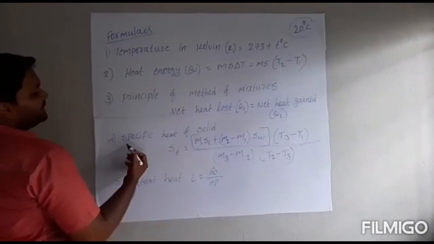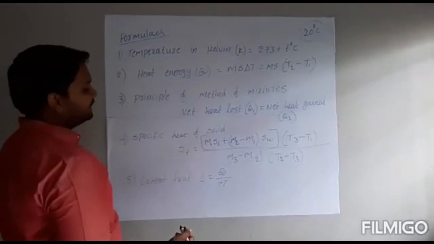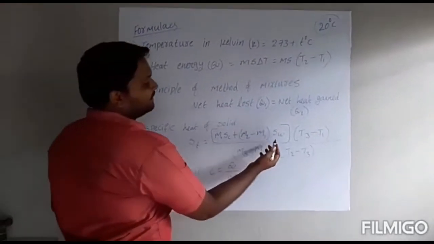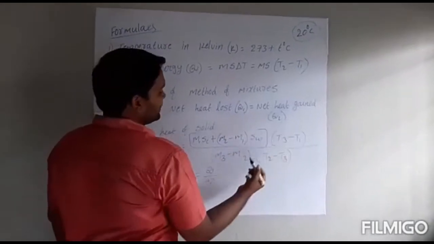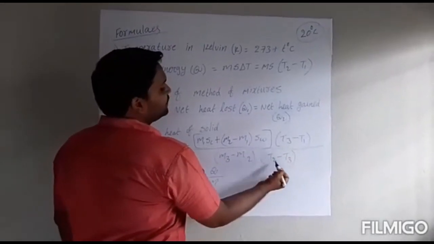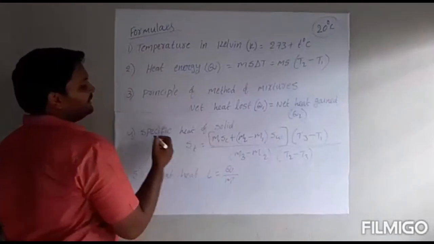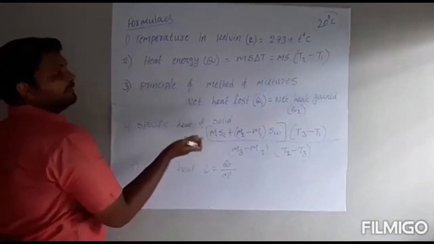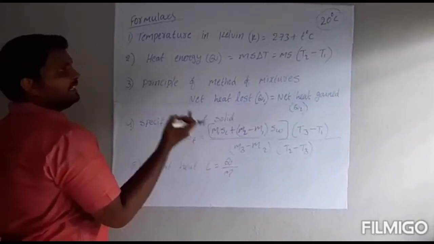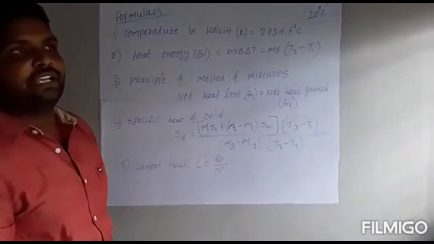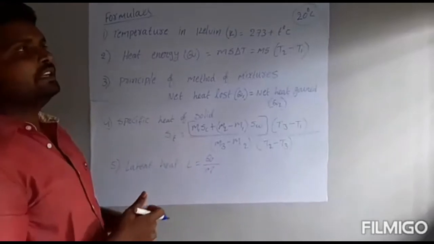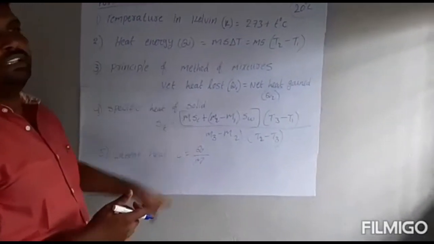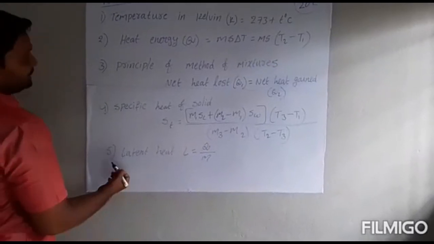And the fourth formula is specific heat of solid: S_T is equal to (m s c plus (m2 minus m1) s_w) (T3 minus T1) divided by (m3 minus m2)(T2 minus T3). This is given in examinations as an essay question. Always, maximum in the heat lesson, if they want to give an essay question, they give this question. Just check once the derivation of this one in the lesson.